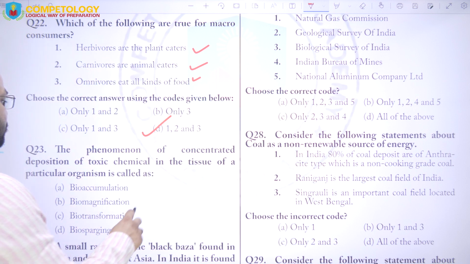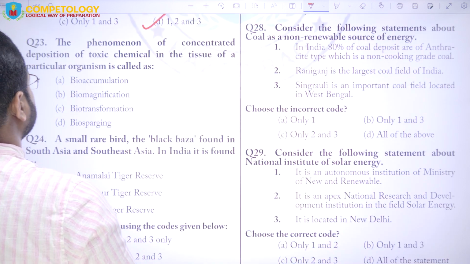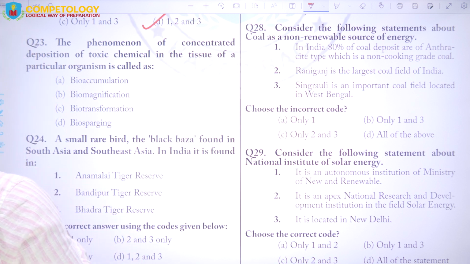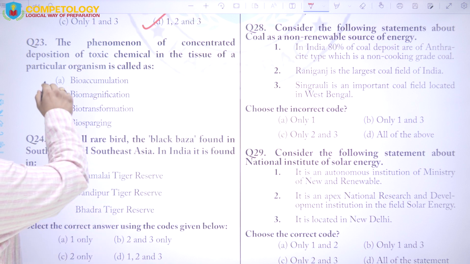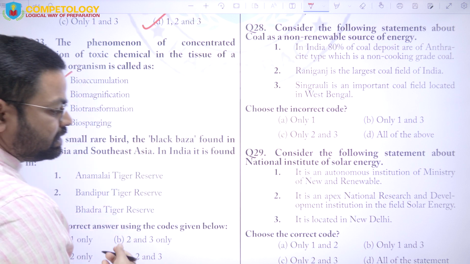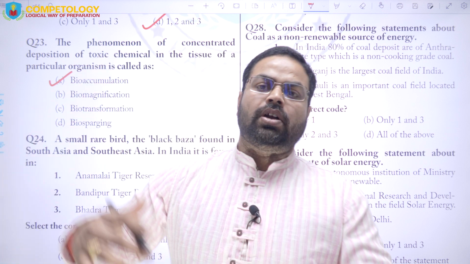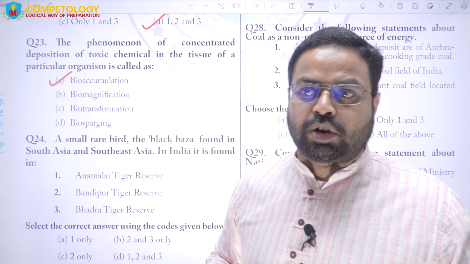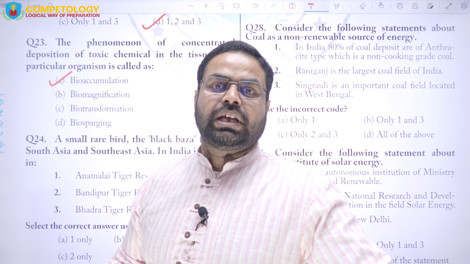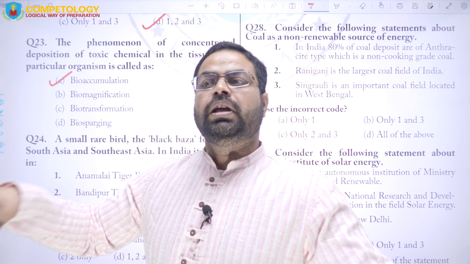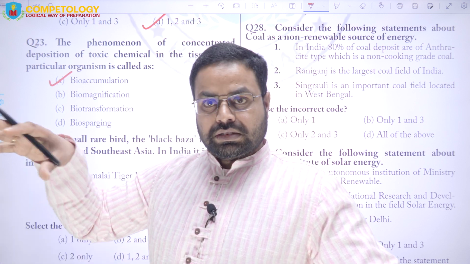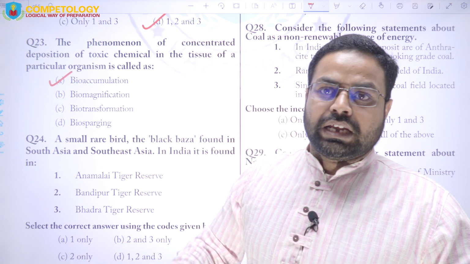Next is question number 23. Here it says that the phenomenon of concentrated deposition of toxic chemicals in the tissues of a particular organism is called. So here the option is bioaccumulation. This is the correct answer. Biomagnification is the process in which higher order animals have a higher amount of toxic elements or compounds in their body because of eating too much of the toxic element containing lower order animals or plants.